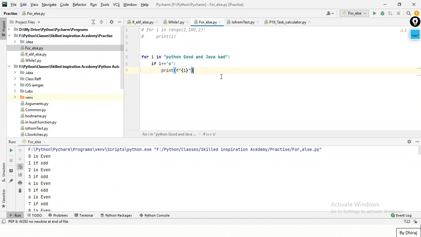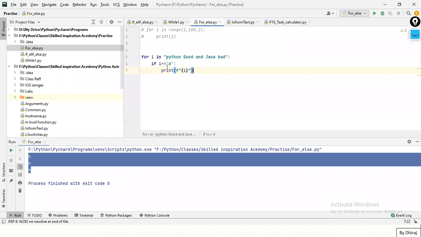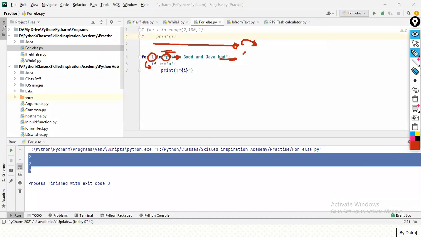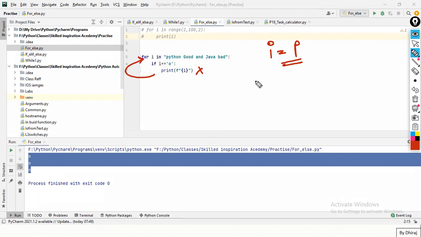So let's see, if we put, I'm getting O. It means that first inside I, it will take one letter at a time. First, it will take P. If I is equal to O, no, this is false. Again, I is equal to Y. Y is equal to O, no, false.